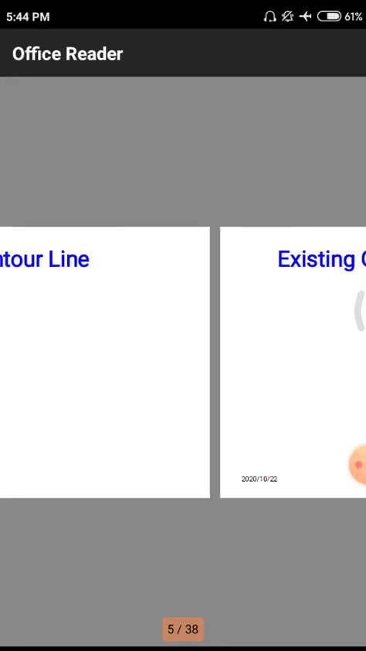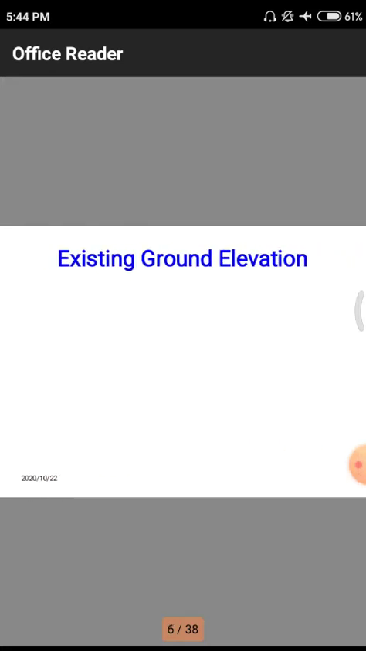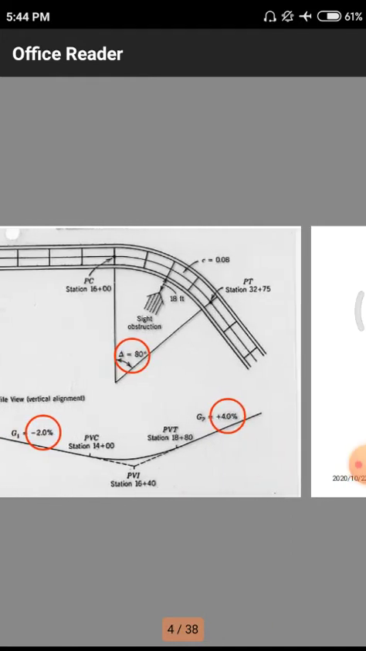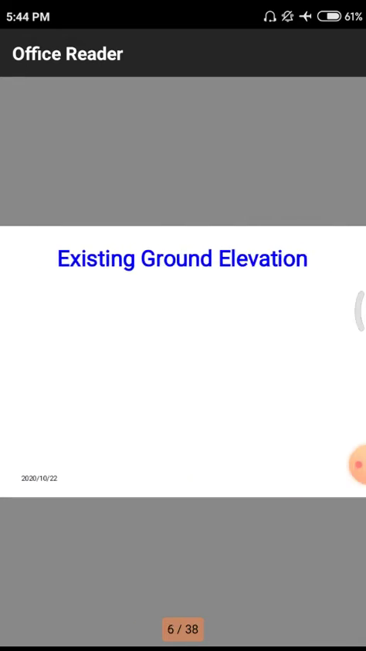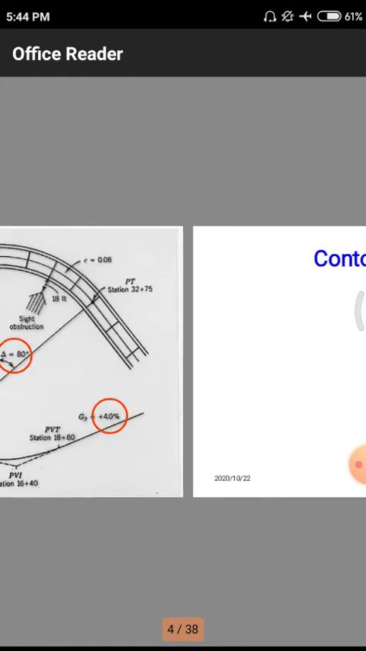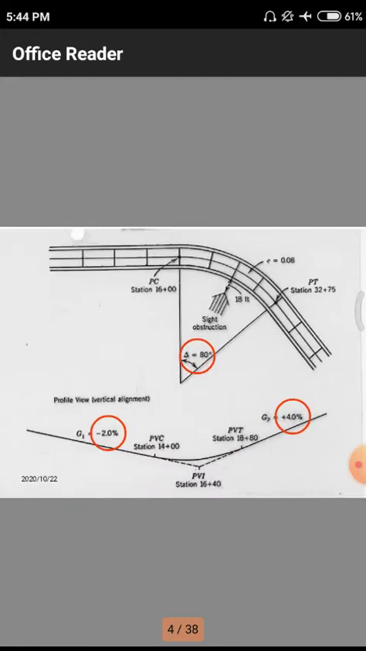Next we have to discuss these contour lines and existing ground elevations. Contour lines means normally, here we are observing these two dotted lines, which are called contour lines. After that we are having existing ground elevation. Previously I explained that we are using these leveling equipments. Why? Because those leveling equipments will tell us at different portions of our area what the ground surface is. Is there any increment or decrement?